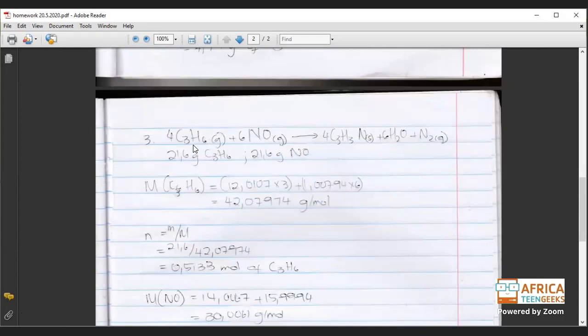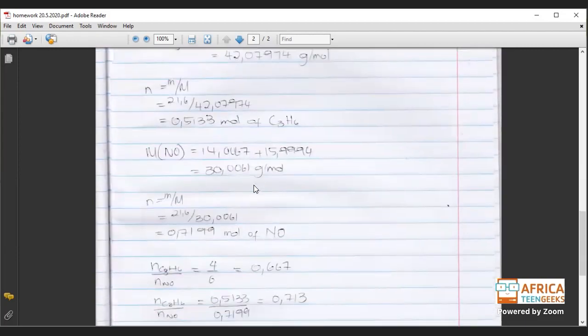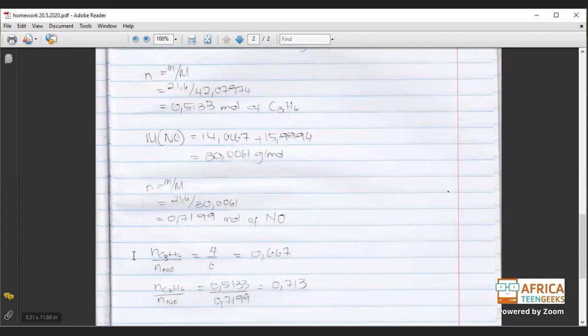So it's between C3H6 and NO. One of them is our limiting reagent. Okay, so we move on. Now we go and find, remember I mentioned before, our baseline, which is a ratio. For us to know, if the ratio we find when we divide the ends is greater than the ratio that we get here, then our limiting reagent will be NO. But if it's less than this, then our limiting reagent will be C3H6.